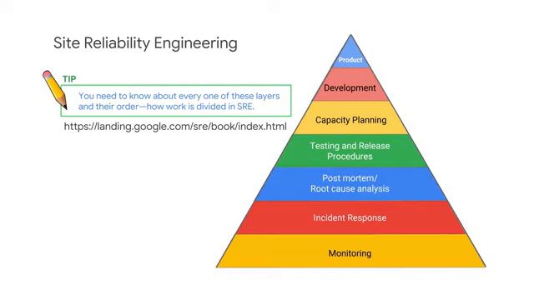Site reliability, or SRE, is Google's approach to DevOps. It's a very comprehensive system that involves changing the culture about how maintenance occurs. One central idea is the division of aspects of operations into separate layers for clarity. Here's a tip. You ought to know something about each of these layers, and most importantly, you should be able to distinguish between the layers. For example, monitoring is not incident response. They're related. Do you know what features relates them? It's alerts. A Stackdriver alert is triggered by monitoring and begins incident response, which is composed mainly of procedures.